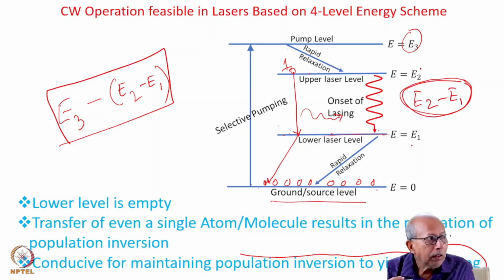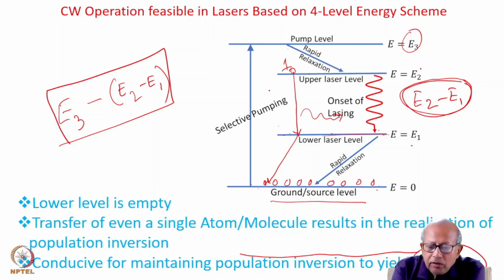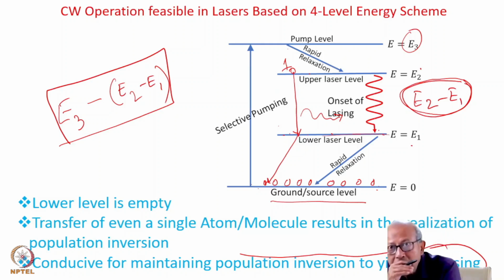So if you increase the intensity of pumping in order to increase the output power of the laser, that means you are trying to increase the population inversion.